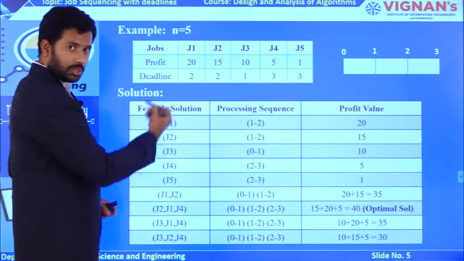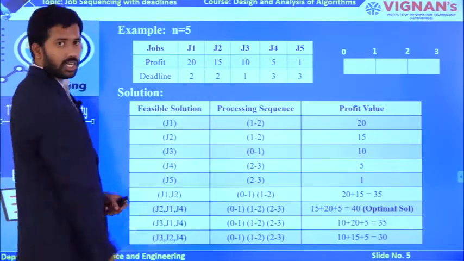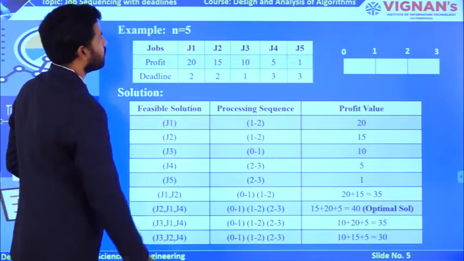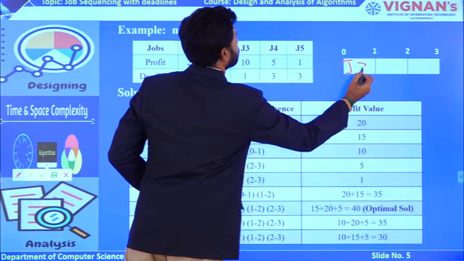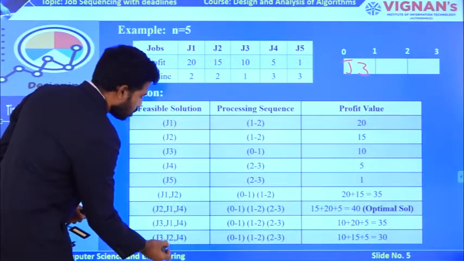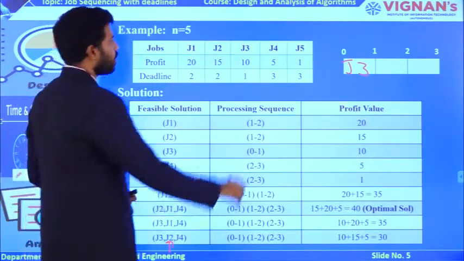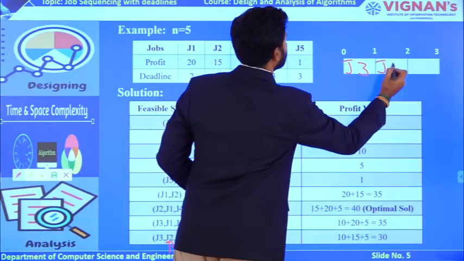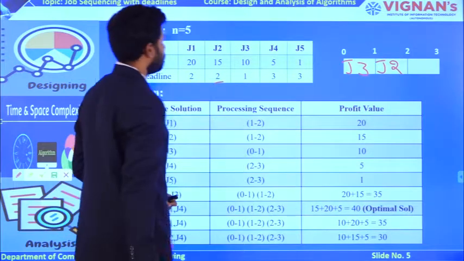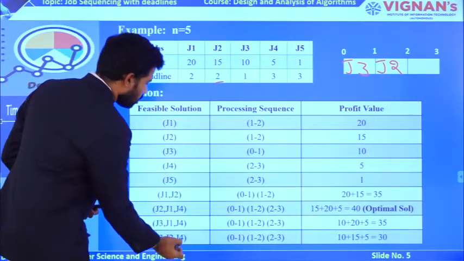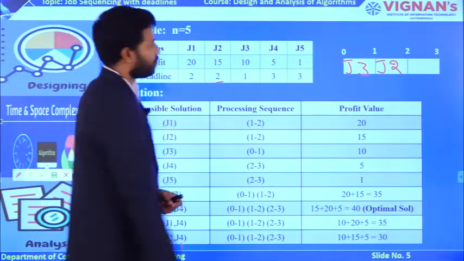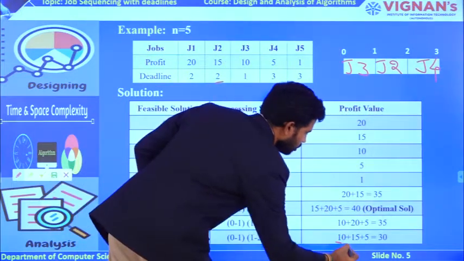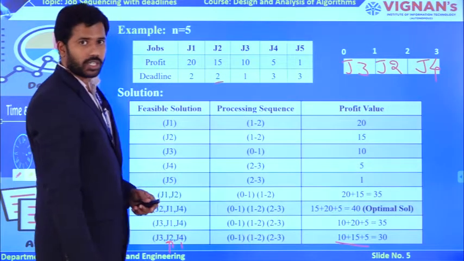These are my assumptions based on the Gantt chart as well as the deadlines. Okay. So initially I am loading J3, followed by J2 now. What is the deadline of J2? 2. It is possible to load a deadline of 2 at the second slot. Now I am loading J4, and you can load J5 also. So together I will get a profit of 10 plus 15 plus 5, which is 30.